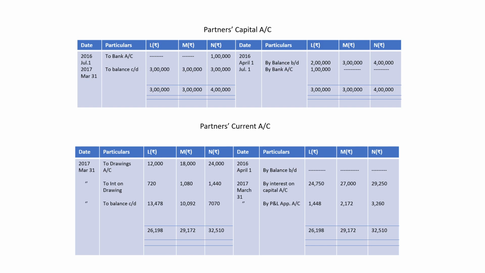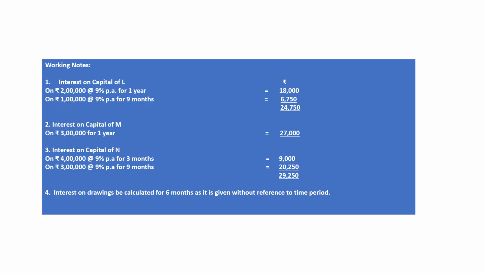We'll take one more example. Here are the workings for calculating interest on capital. And interest on drawing will be calculated for 6 months because date is not given.